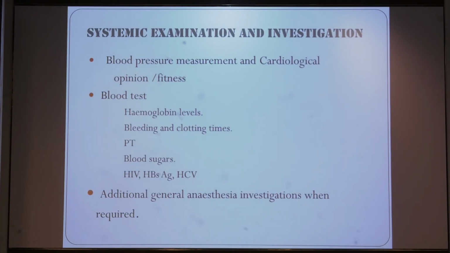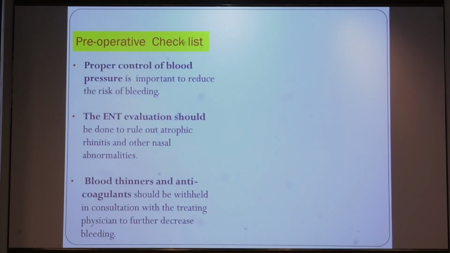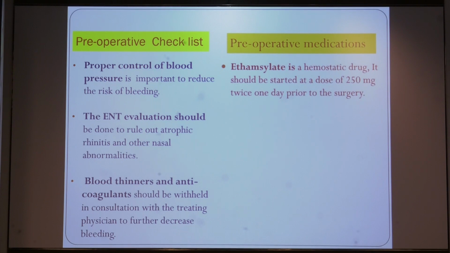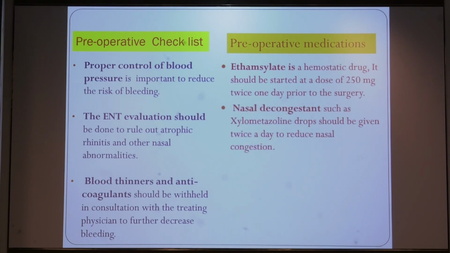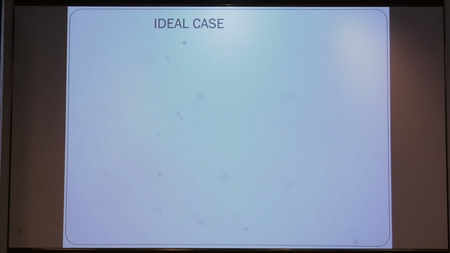Before going to any management, systemic evaluation is mandatory. The pre-operative checklist should include control of blood pressure and ENT evaluation. If the patient is on a blood thinner, it should be stopped. For pre-operative medication, ethamsylate or nasal decongestant can be used. And the patient should always keep an anesthetist in OT if general anesthesia is required.